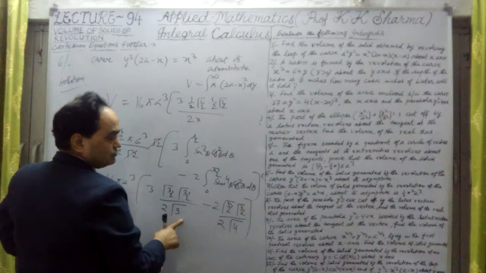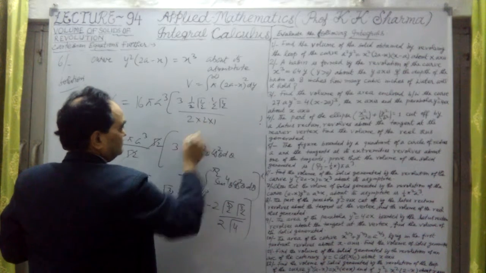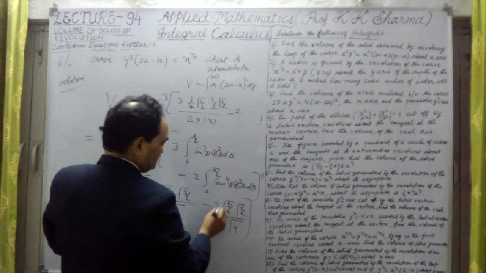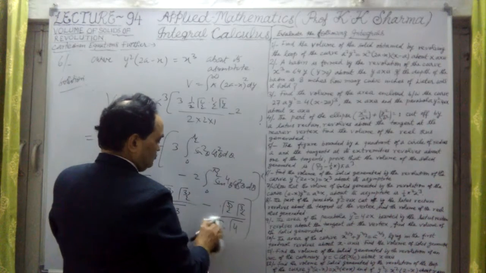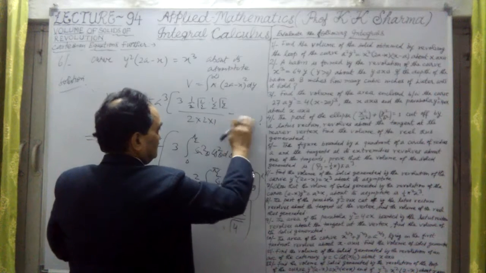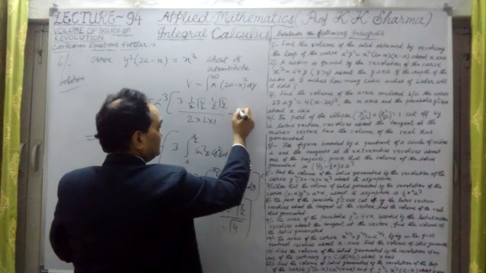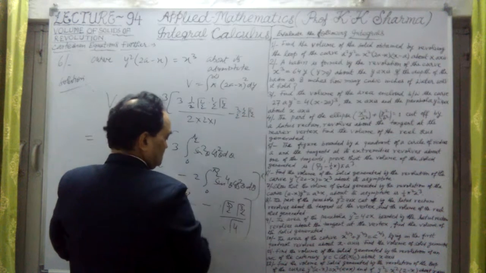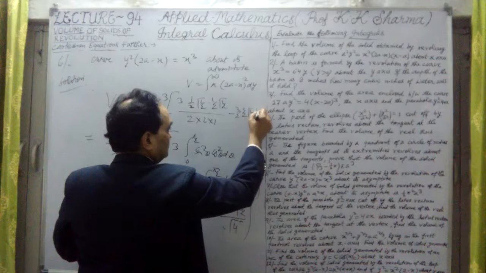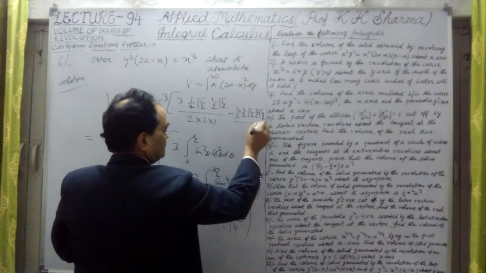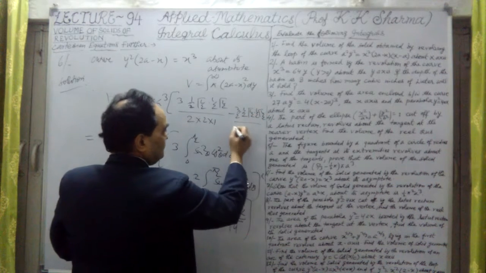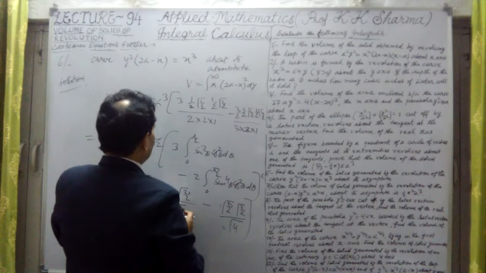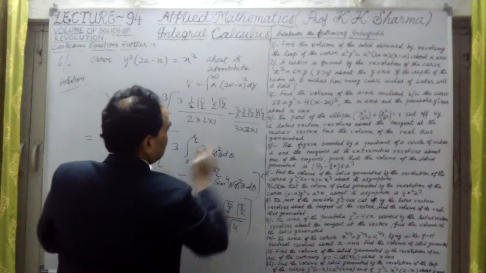So gamma 3 is factorial 2, 2 into 1. Minus sign, this is twice, 2 cancels out. Okay. Let me now remove this. Only gamma 5 by 2 is 3 by 2 into 1 by 2 into gamma 1 by 2, and into gamma 3 by 2, upon gamma 4 is factorial 3, that is 3 into 2 into 1.